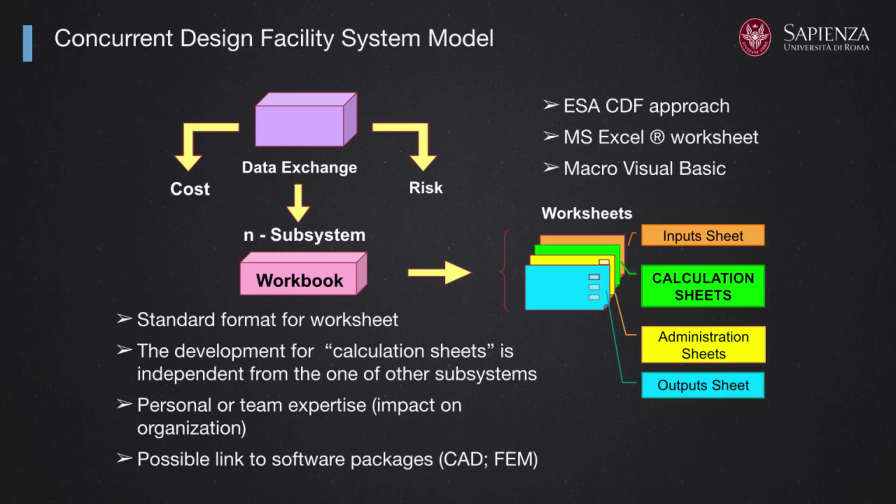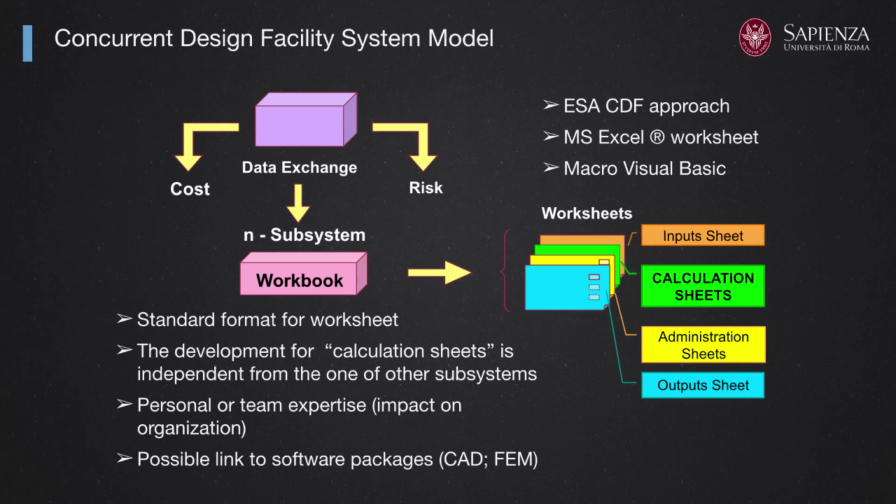In each workbook, you have several sheets that have several functions. There is an input sheet in which the area of competence takes all the information coming from the system design and from the design of other subsystems.